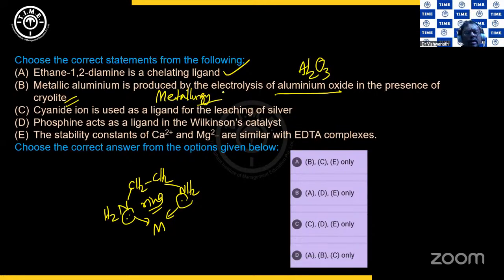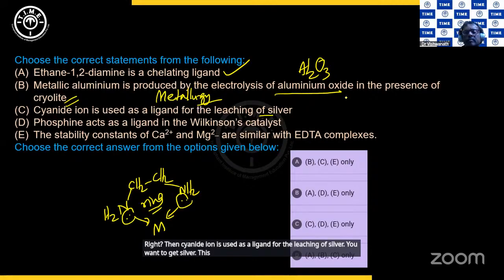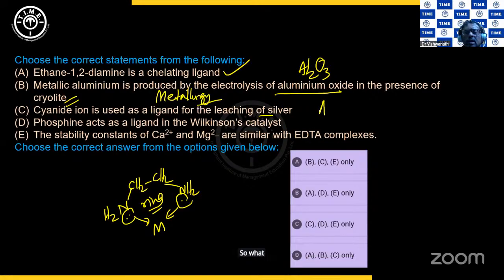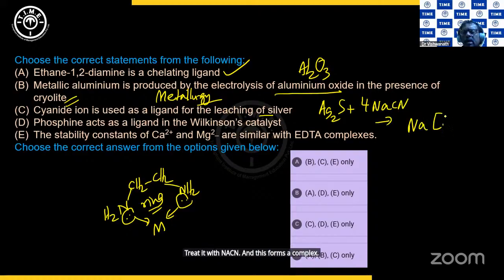Right. Then cyanide ion is used as a ligand for the leaching of silver. You want to get silver. This is again metallurgy of silver. So what we do is we take silver sulfide, treat it with NaCN, and this forms a complex, where Ag is the central atom.